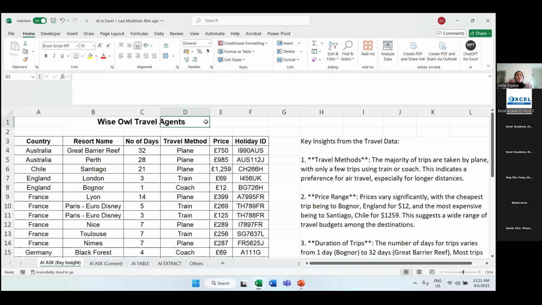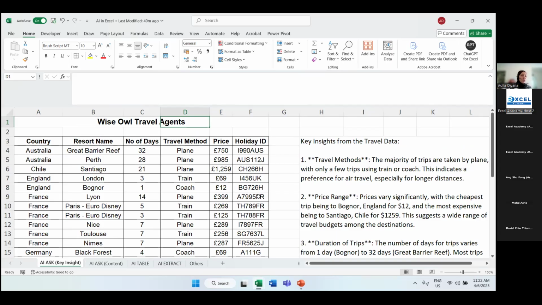So assuming we have data from a travel agency, let's say I am working in the travel agency and we are now into June, right? So half of the year is almost finished. My boss would like me to present what are some of the key insights from the data we received in half of the year, like what tours we gave to our customers and what travel arrangements we made. So we have all of this data from cell A3 to F31.